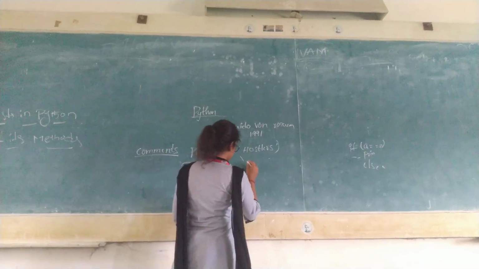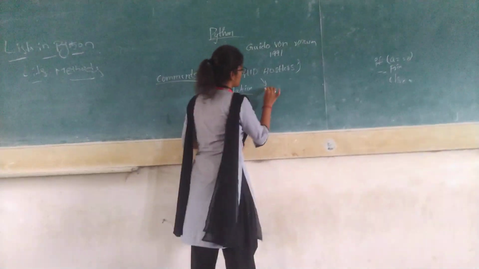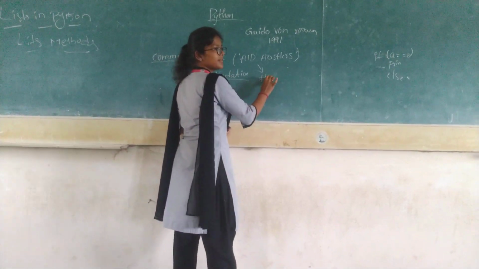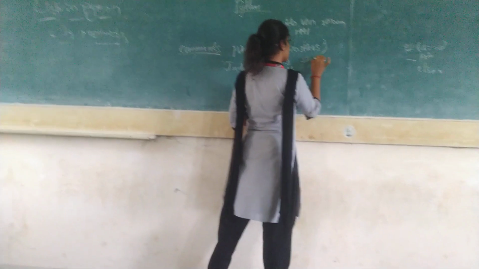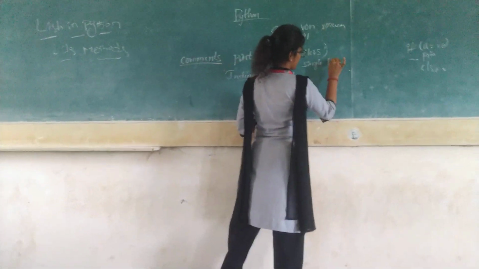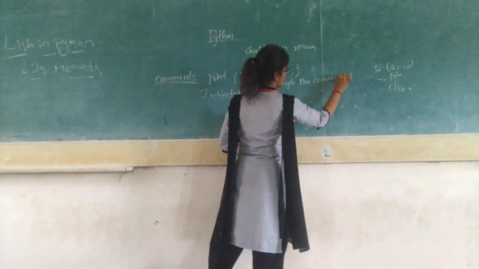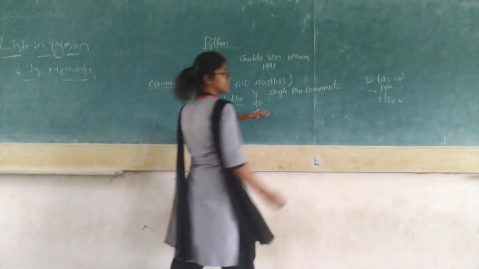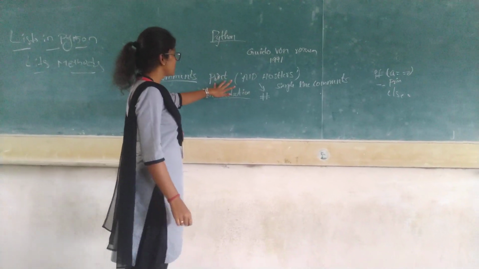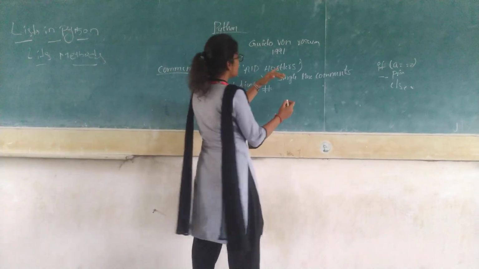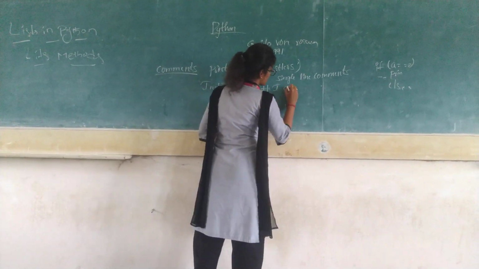See here, I know this is a comment. For commenting, I'll use hash, for single line comments, meaning only one line. For single line comments, I'm using hash. See, for this I'm using hash and I'm saying that I'm printing AID hostlers.